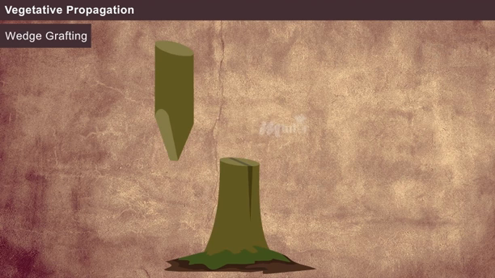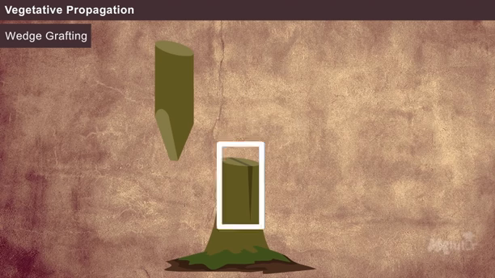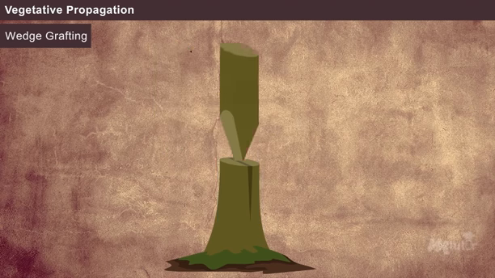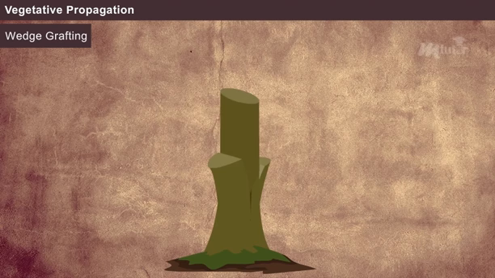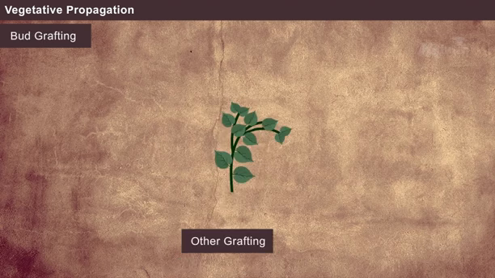In wedge grafting, to renovate the old plant, the plants are pruned to a convenient height and a V-shaped incision is made at the cut surface. The basal portion of the scion is cut obliquely in such a way that it fits the notch of the stalk perfectly. The scion and stalk are inserted exactly, tied with fiber and sealed with grafting wax.